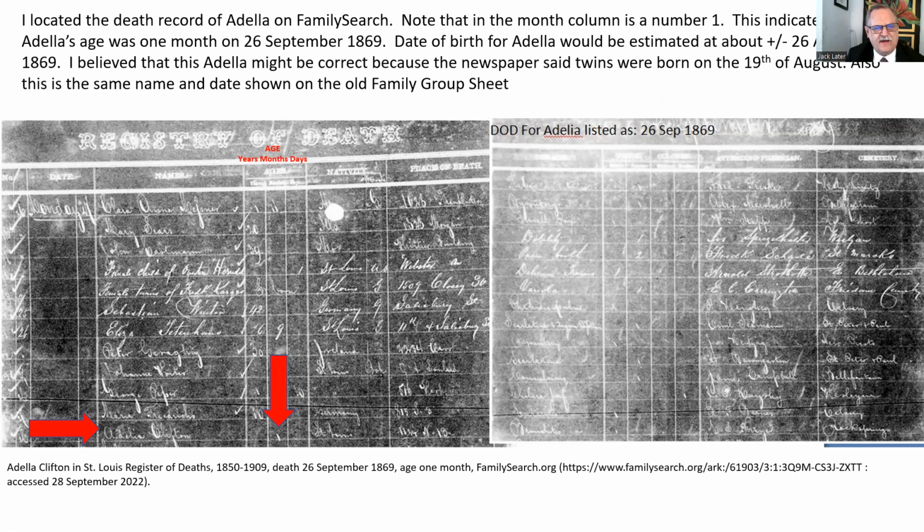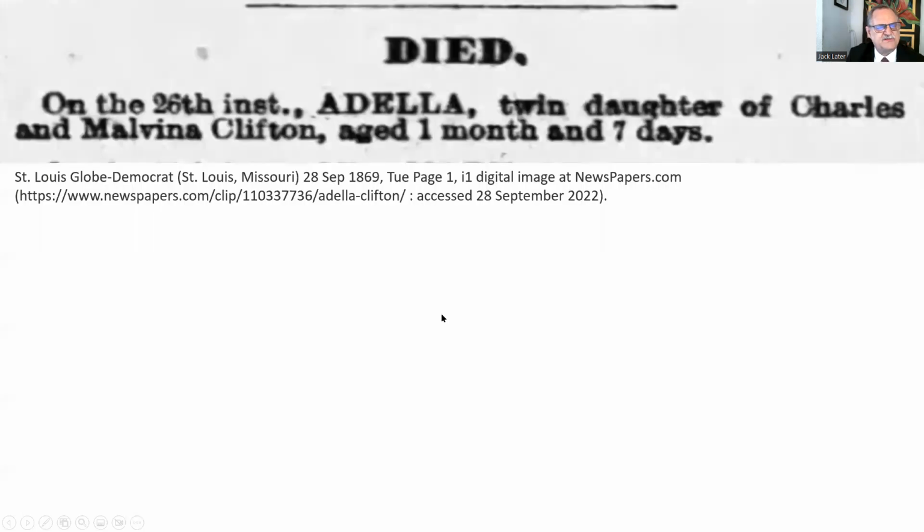So that puts her at around August of 69, pretty close to that August 19th, right? So we start searching. And this is what I found. I found Adela, twin daughter of Charles and Malvina Clifton, age 1 month, 7 days.